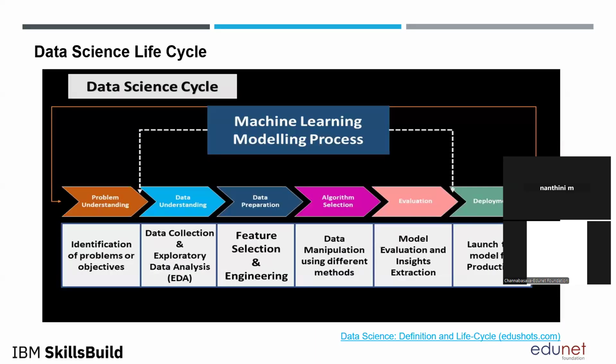Then coming to the different machine learning processes involved. Whenever we are trying to create a machine learning algorithm, what is the first step that we have to follow? The first one is identification of the problem or objective. What algorithm are we going to derive? For that, you need to understand the problem. Can anyone tell me what the problem is?